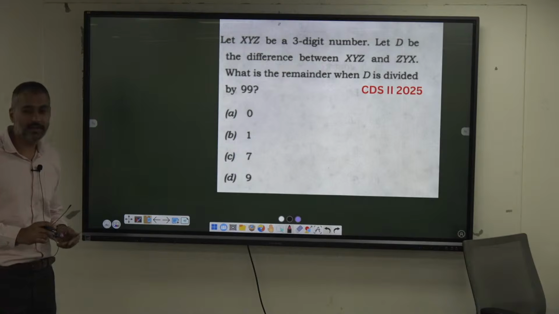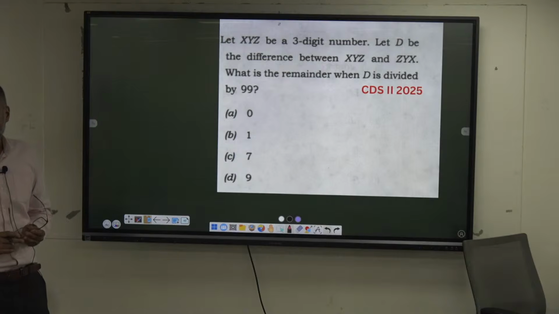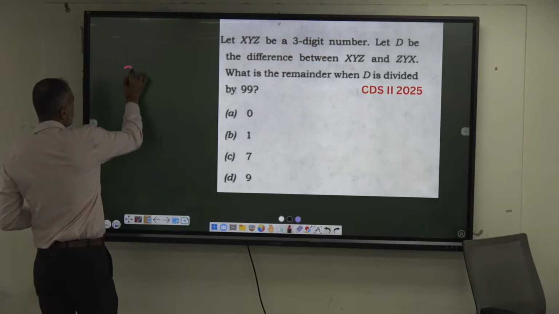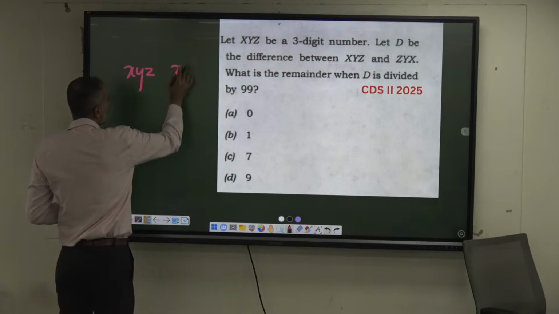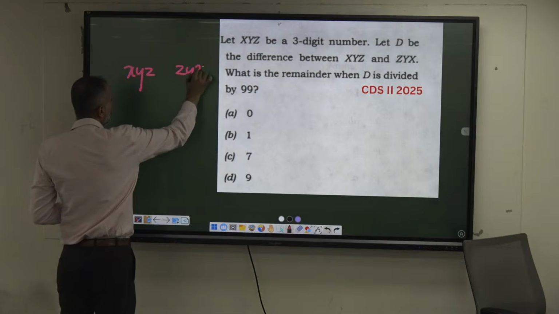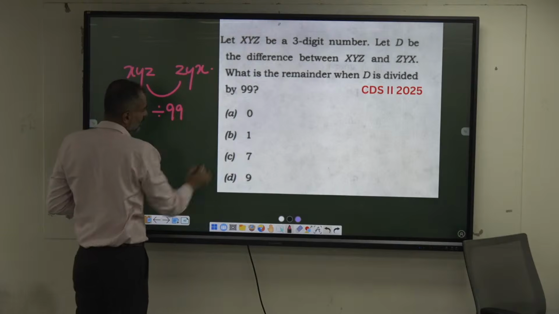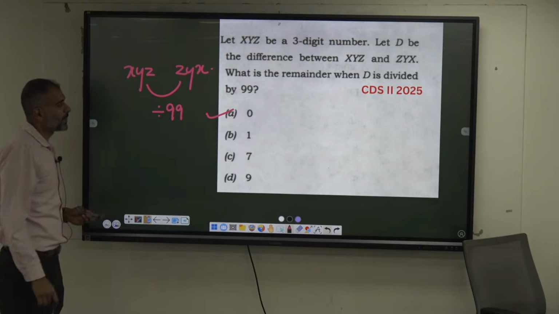The difference between a 3-digit number and the number formed by reversing its digits has to be what? 99 only. Any number in the form of xyz, zyx, if you take their difference, it always gets divided by 99. What is the remainder? 0.